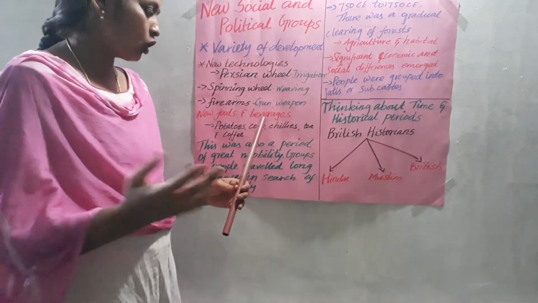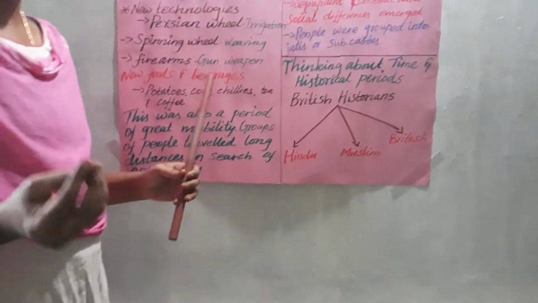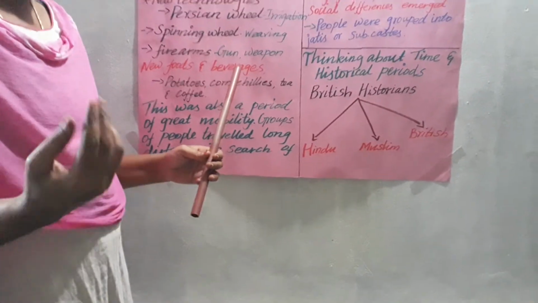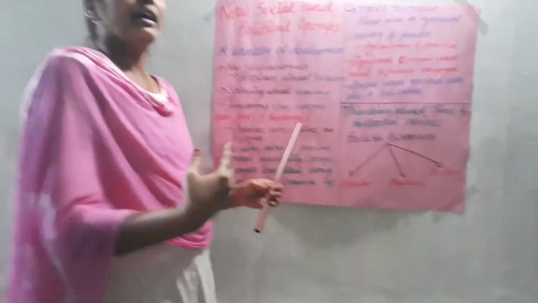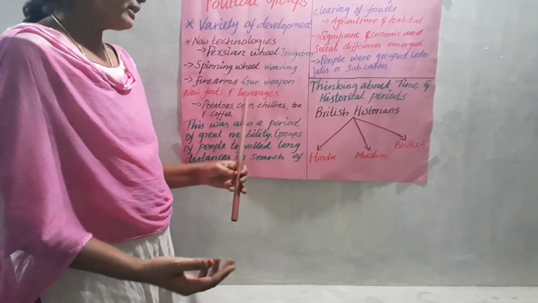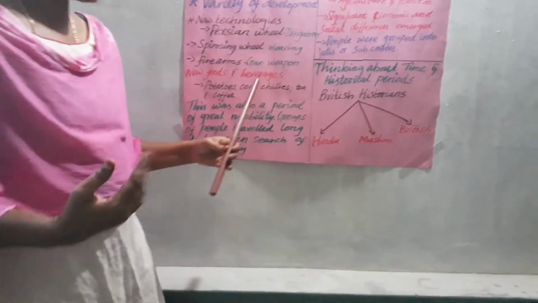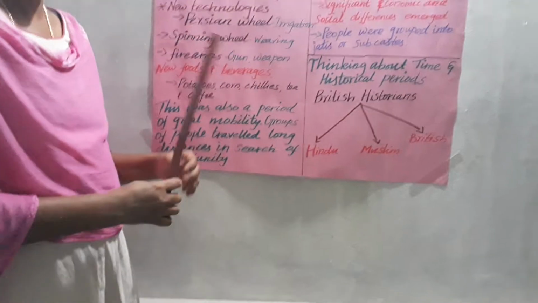Same like corn, I think you all are very interested to eat corn, and chilies, green chilies and red chilies. These were also brought by Persian people or other people, particularly European people, I think so. They brought chili to India. Then coffee and tea, these also do not belong to our country.